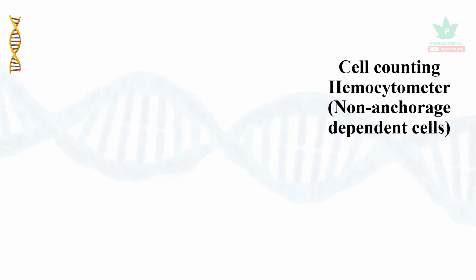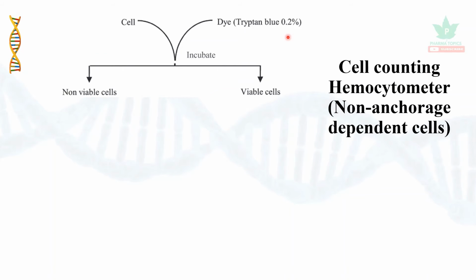Let us see about cell counting. The hemocytometer is used. Let us see non-anchorage dependent cells. The cells are first incubated with the dye called trypan blue, and it differentiates non-viable cells and viable cells. Non-viable cells are called dead cells, and viable cells are called living cells.